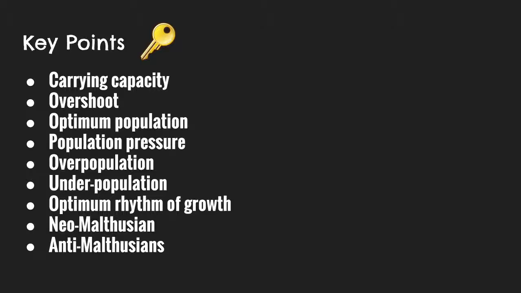While optimum population refers to the size of the population that produces the optimum results, or the best results. While population pressure is the circumstance that makes it harder for organisms to survive. There's always some kind of population pressure, such as floods or natural disasters, that would increase or decrease the population